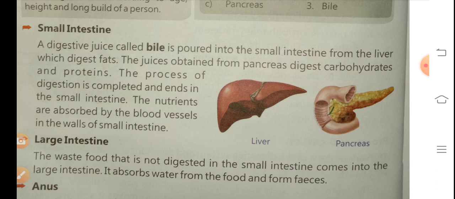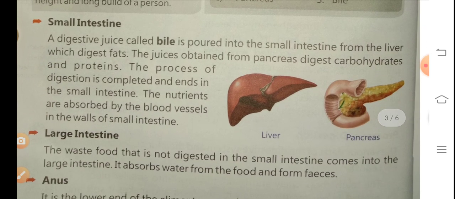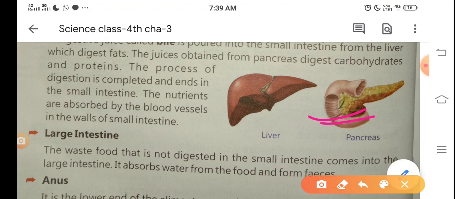Next, the juices obtained from the pancreas digest carbohydrates and proteins, and the process of digestion is completed and ends in the small intestine.